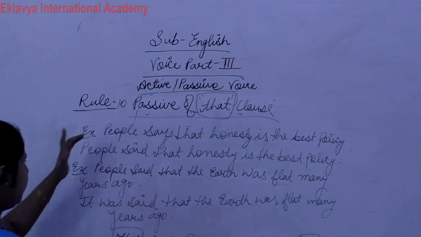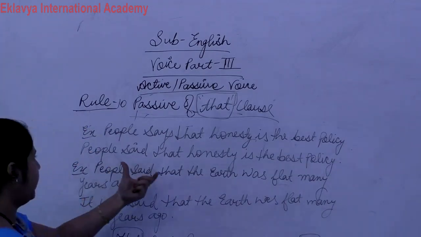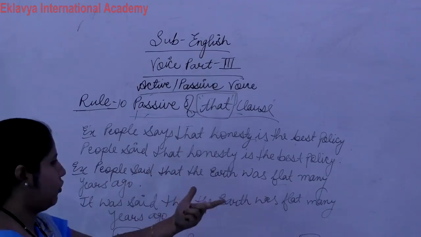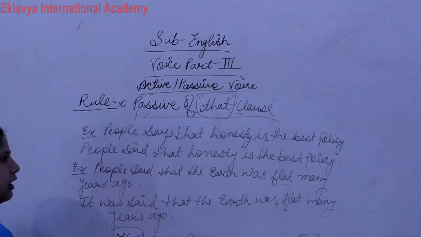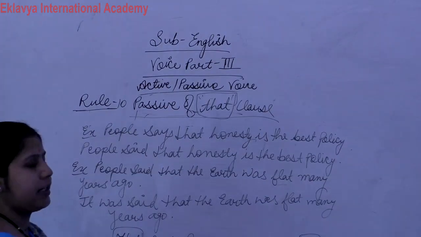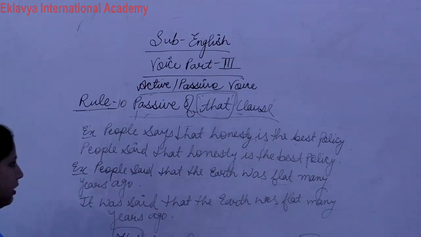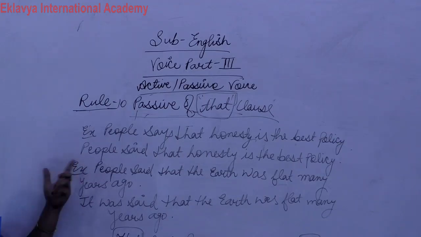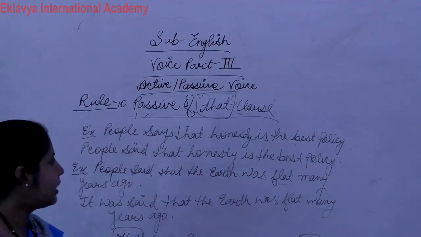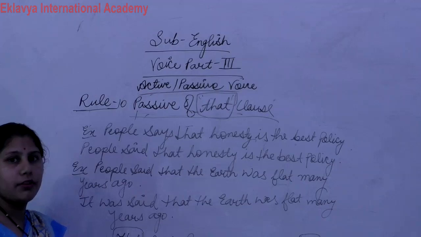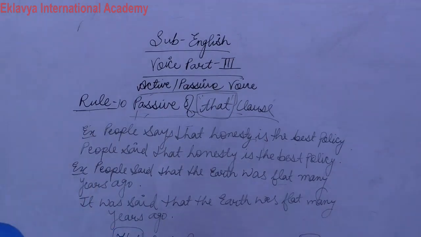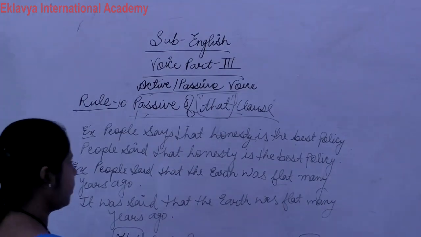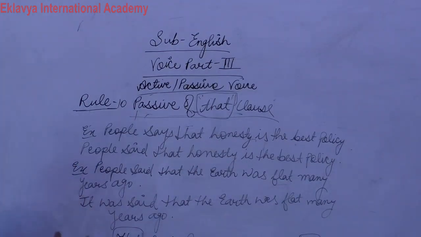Clear? Here, people said that honesty is the best policy; it is said that honesty is the best policy is also correct. People said की जगह हम it भी use कर सकते थे. Clear? So this is the use of that clause. This is also very important. So you all write down all 10 rules.